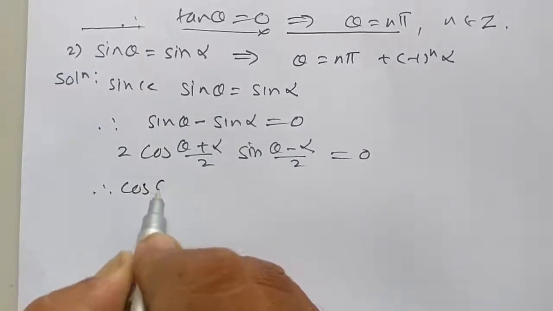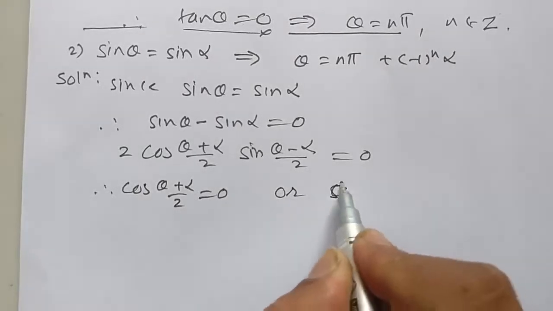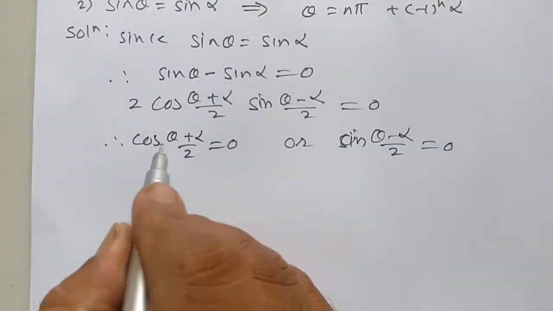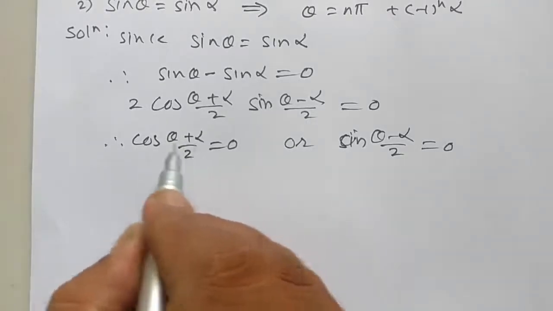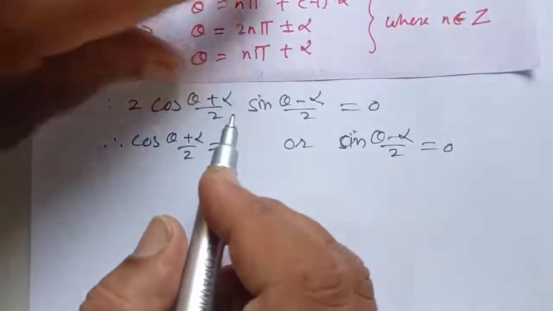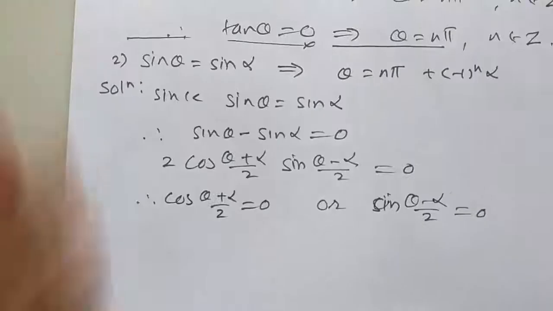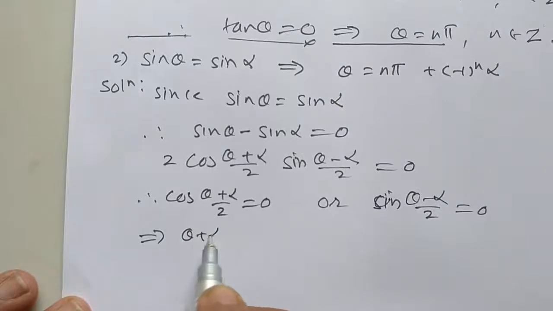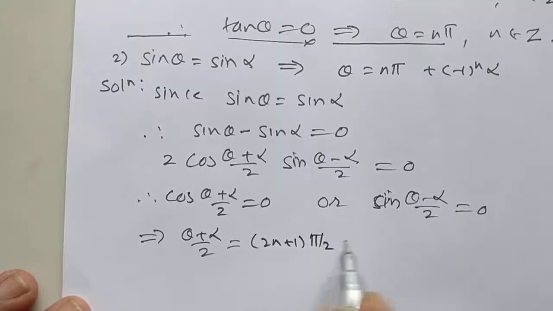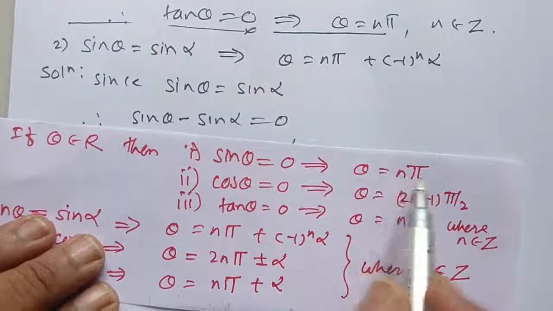Therefore, cos theta plus alpha divided by 2 is 0, or sin theta minus alpha divided by 2 is equal to 0. Now, the general solution of cos theta plus alpha upon 2 is equal to 0: cos theta is equal to 0 gives theta is equal to twice n plus 1 pi by 2, implies theta plus alpha divided by 2 is twice n plus 1 into pi by 2, or sin theta is equal to 0 implies theta is equal to n pi.